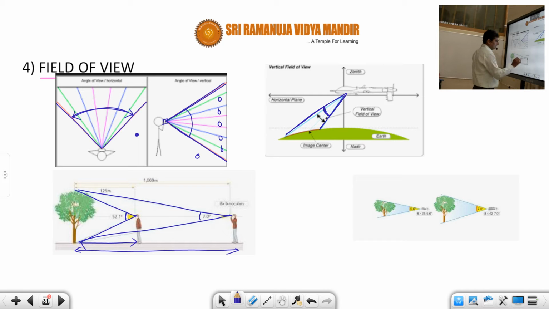Here the angle is, I think, 50 degrees, and here it is about 20 degrees. Since the angle is less, you will see the tree as small. Whereas the first person sees the tree as big because his angle of vision, or field of view, is more. The size of the tree has not become small; it appears so to him because of his position. That is about field of view.